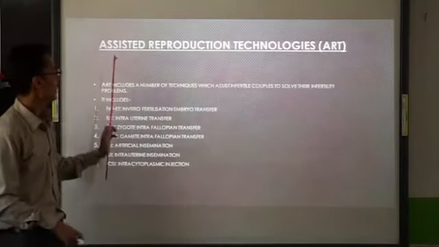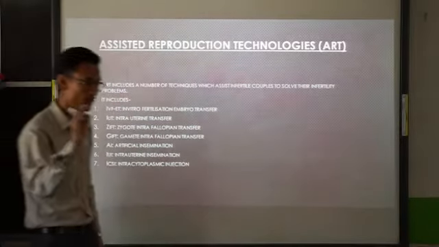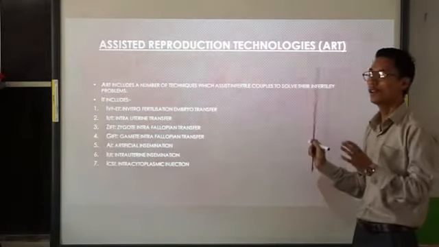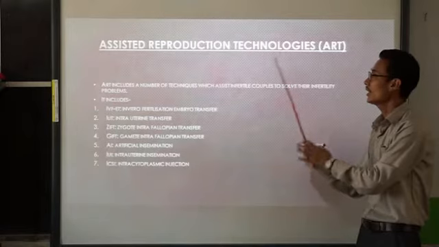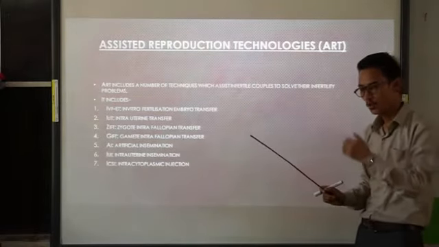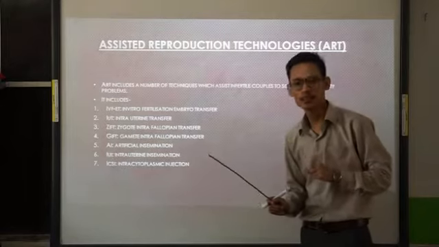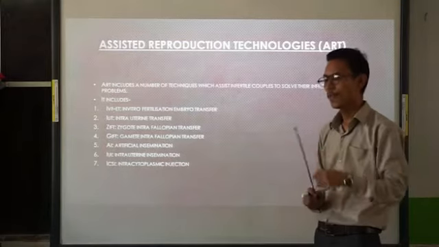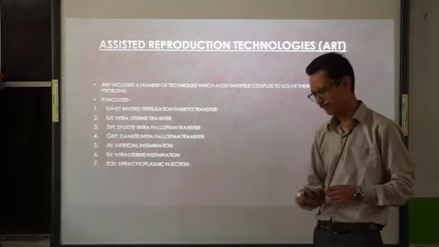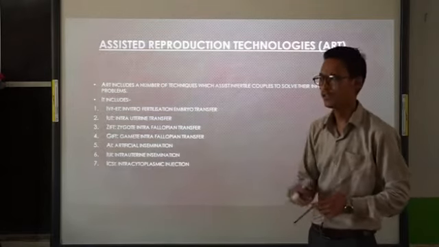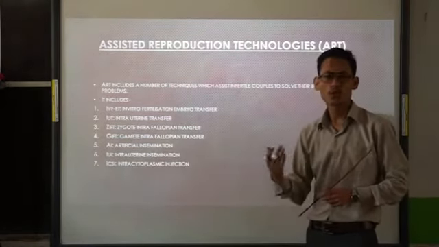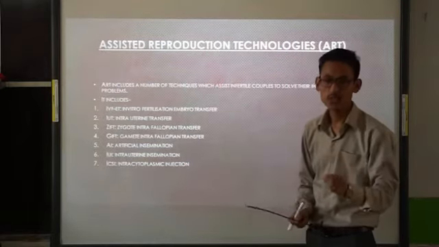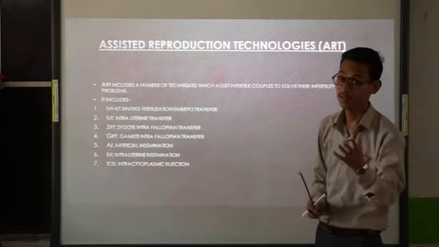Next one, ART. Now what does ART mean? ART means assisted reproduction technologies. These technologies are mainly used to help infertile couples to conceive a child. Those who are not able to conceive a child even after unprotected sexual intercourse can use these technologies.